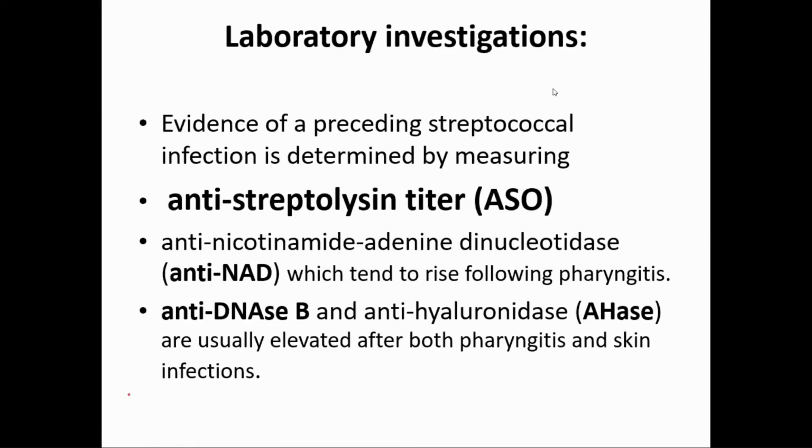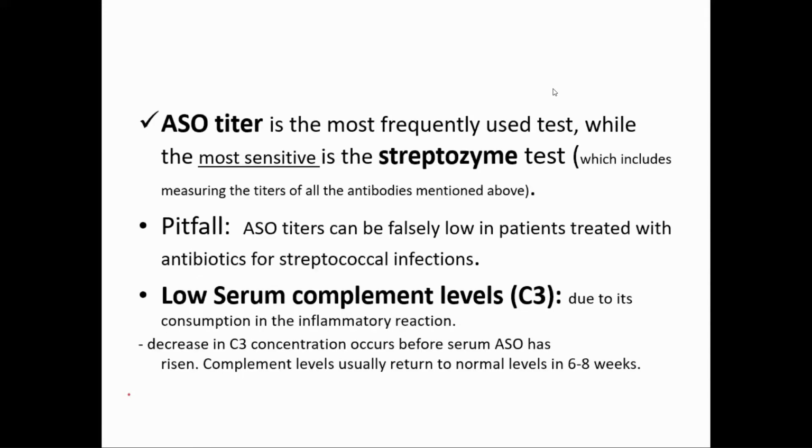Okay. Now, what is the pitfall of this? ASO titer can be falsely low in a patient who is treated with antibiotics, and we think some other organism or some other infection has occurred, but actually the patient was treated with antibiotics.